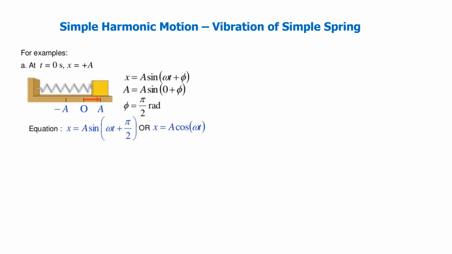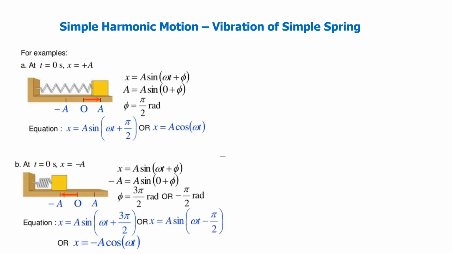This is when we have the time t to be 0 seconds. We have the formula for x is equal to a sine omega t plus pi by 2, and at t equal to 0 seconds our displacement x is minus a. Here we have the displacement at a, and over here the displacement is at minus a.